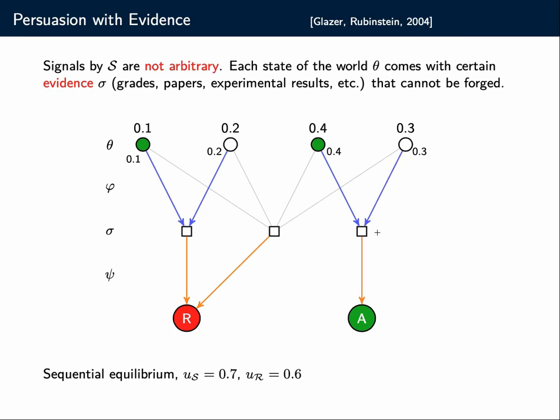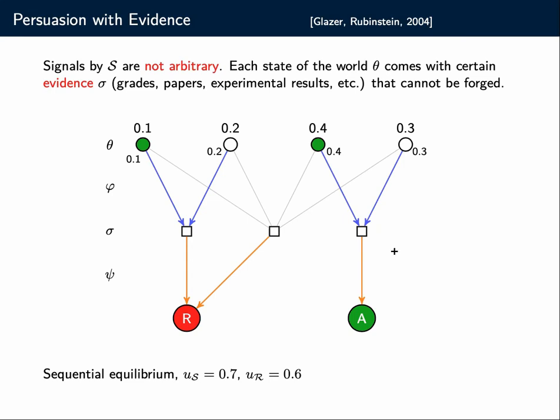And it also keeps the preference of the receiver. So here the receiver sticks to rejecting. Here he is indifferent because this signal is never issued. So we can assume that he also picks reject here. And then here he sticks with acceptance because the probability mass coming from this acceptable state is larger than the one coming from the rejectable state. Okay, this would be a sequential equilibrium here.